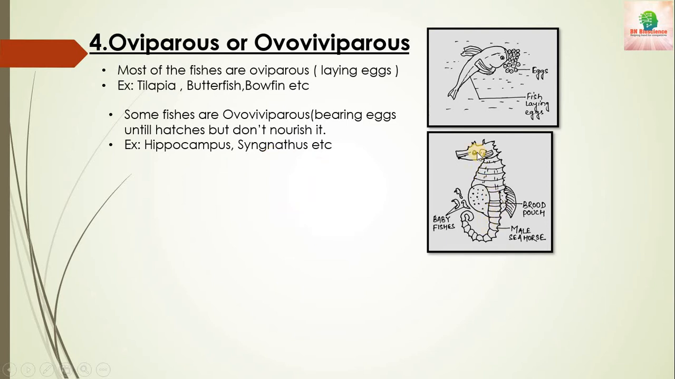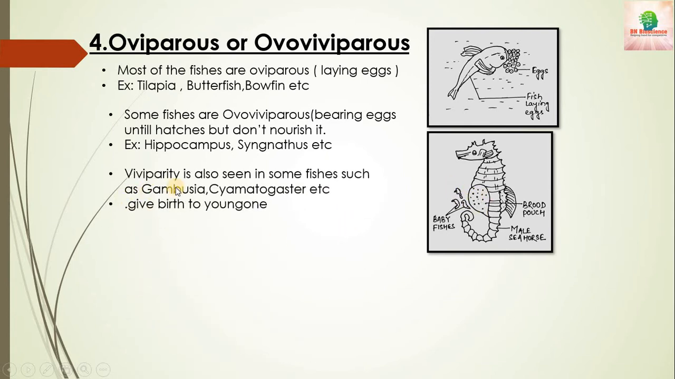Here you can see the seahorse, but it is a male one. Here the female lays eggs, but the male carries these eggs in their brood pouch and keeps the eggs until they become mature enough to hatch. Then the baby fishes emerge out from the brood pouch, but they don't nourish them.